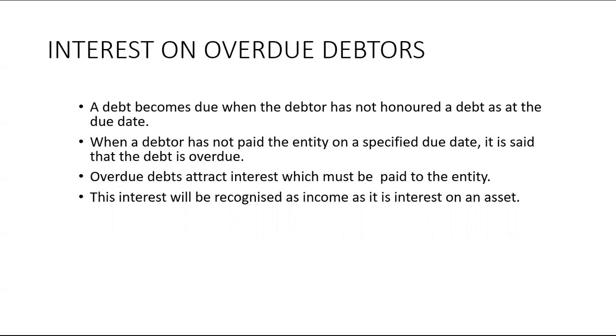In this case, your income will be a percentage of what the debtor owes you as the business. The interest will increase what the debtor already owes you. Interest is charged in order to encourage early settlement of accounts.